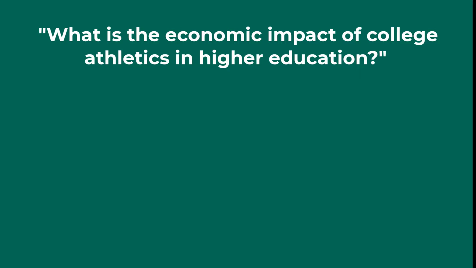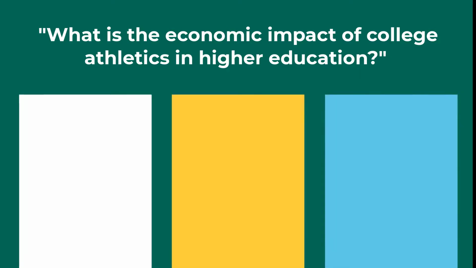In order to search effectively, I need to break this topic into keywords, because if I plug in my question as is, the database won't understand what I want. We're going to start by drawing 3 columns that represent each of the ideas we're researching. When we search for books and articles, these are the topics we want our results to be about. So we'll start with what we have. Economic will go in column 1.